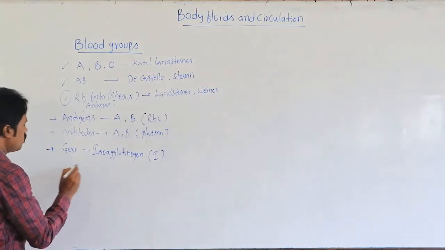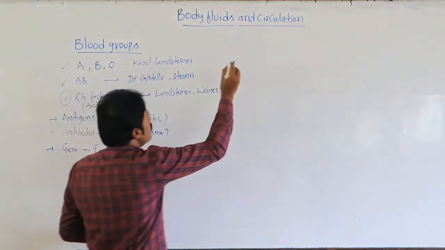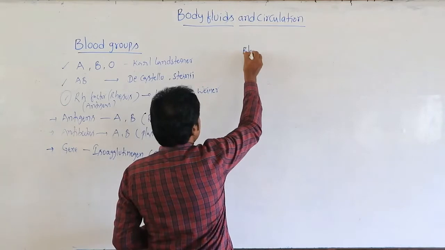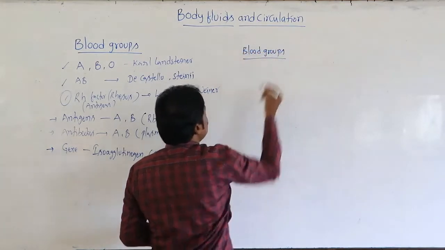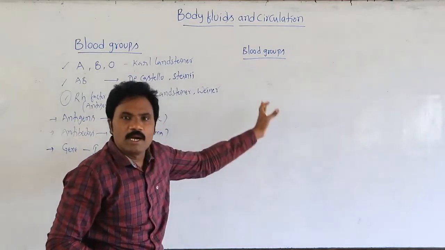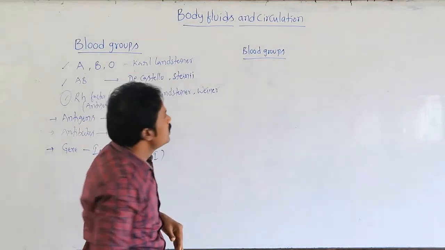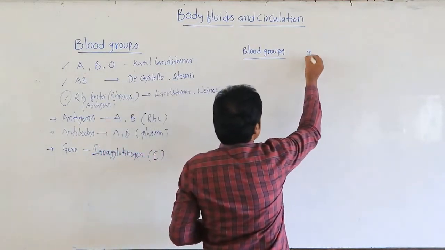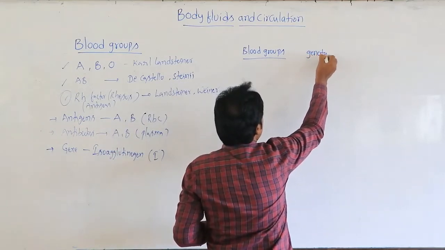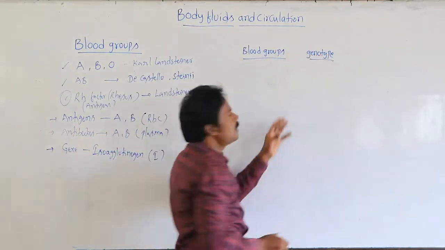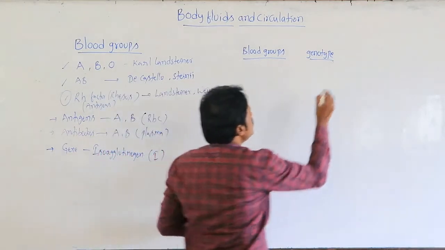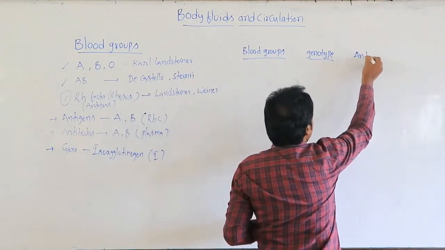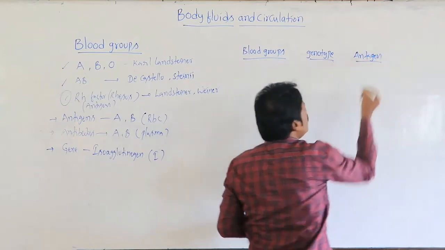Now, what is the genotype of these blood groups? Related to the genotype, what type of antigen is present on the blood group?